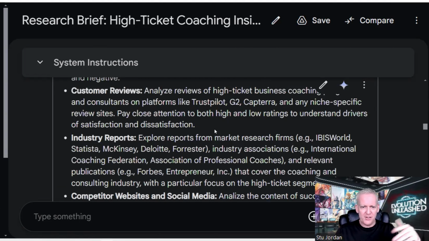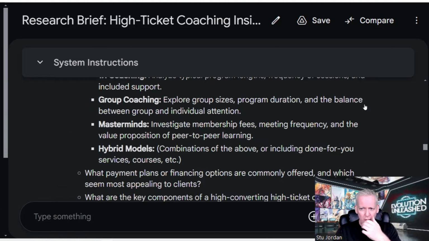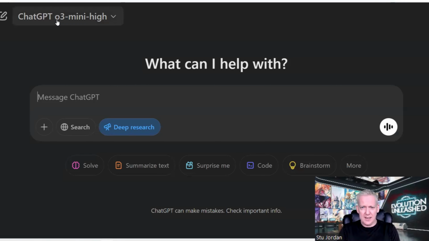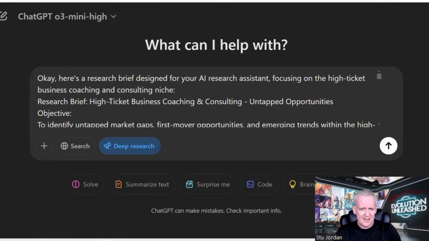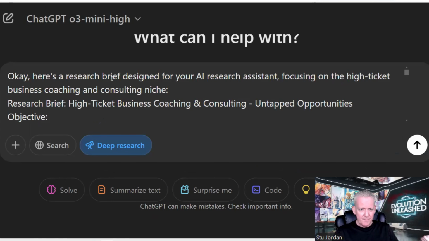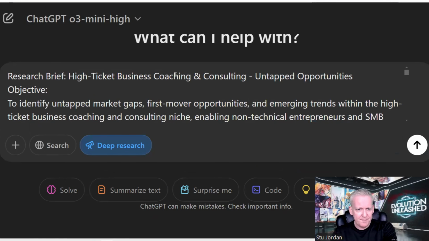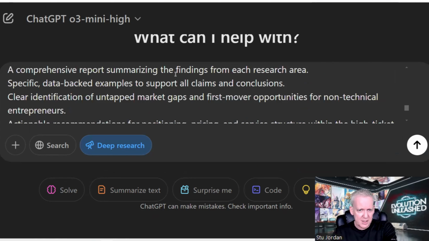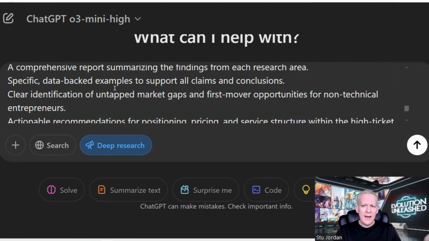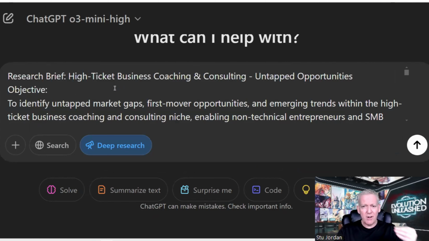So we've got all of this. You can read it. It's in the document. I'm just going to copy the whole thing, and we're going to come back to ChatGPT. So you want to activate deep research, and we're just going to paste in, let me zoom in a fraction, paste in our prompt, remove the verbiage at the top, and we'll come down to the bottom and remove any verbiage there. No, we can get rid of this last sentence. So now we have a prompt, which is quite decent, very structured, very intentional.